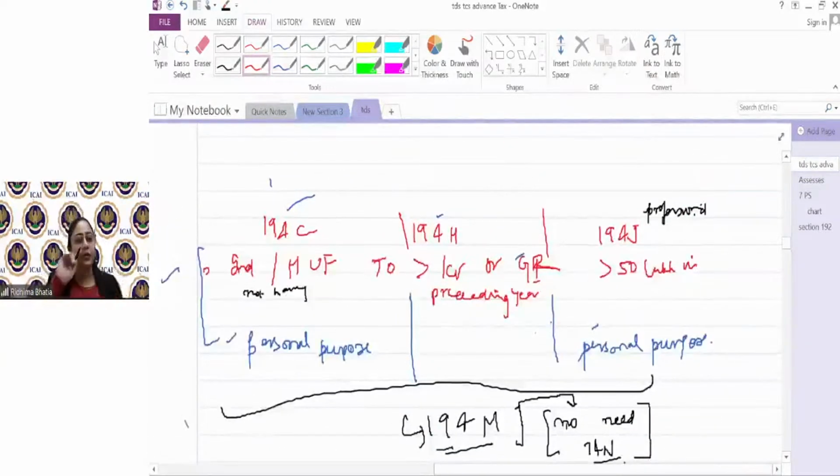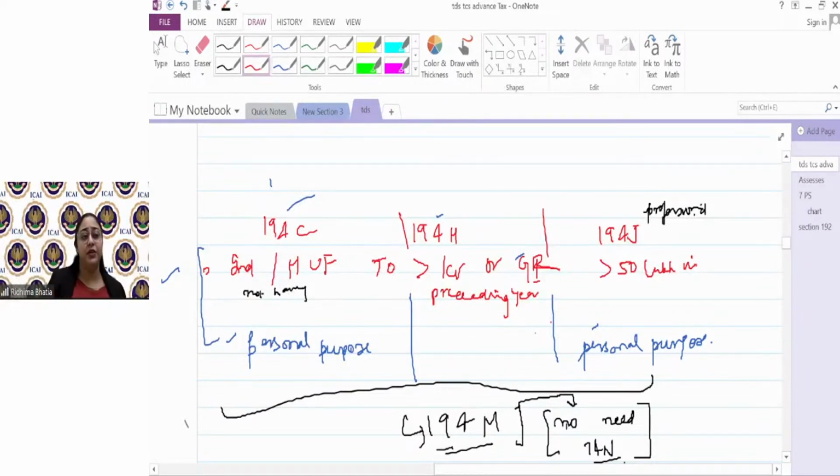So again, quickly, 194M would be applicable to those people who are not covered under C, H, or J, or on those transactions that are not covered under C and J because of them being of personal purpose. ठीक है, तो वो जो उधर कवर नहीं है वो इधर कवर हो जाएंगे. Even if I have a turnover of more than 50 crore, but if my personal purpose transactions are not covered in C and J, then they will come in M.